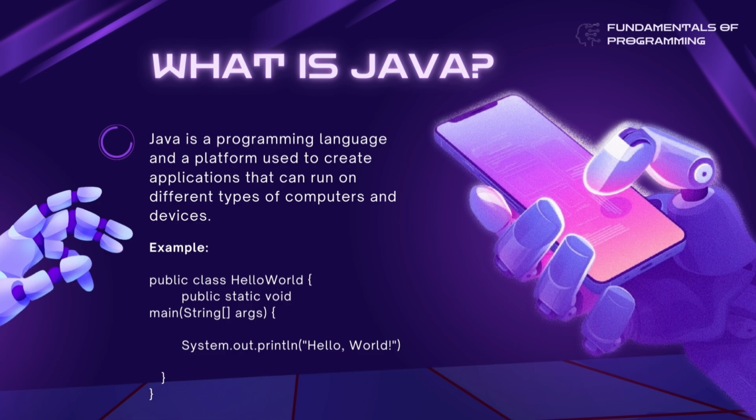Here is an example of a Java code. Now, in public class, every Java program starts with a class. Here, the class is named HelloWorld. And public static void main(String[] args), this is the main method, the starting point of every program. How about System.out.println("Hello World")? This prints text to the screen.